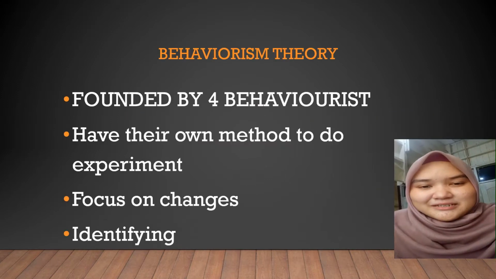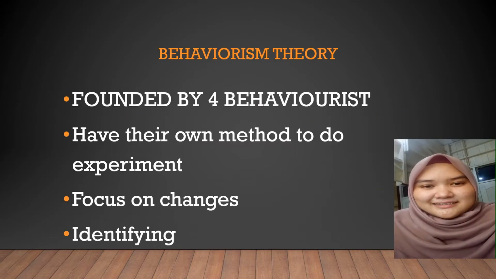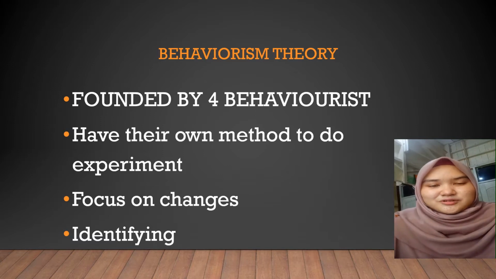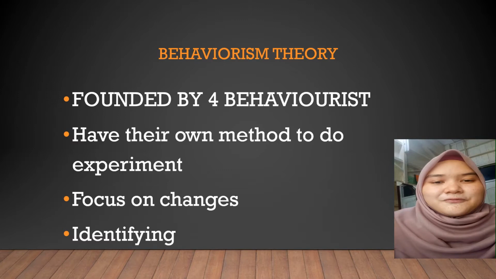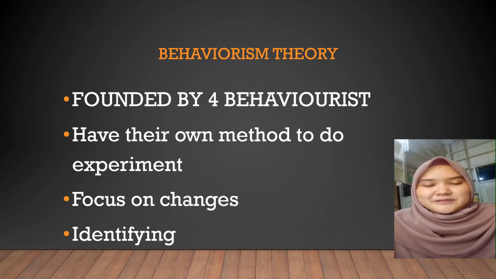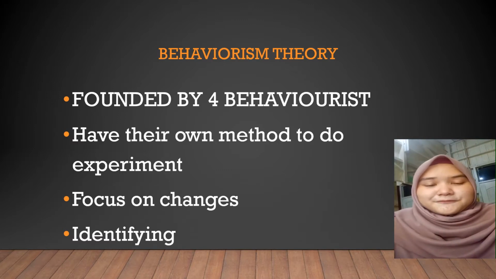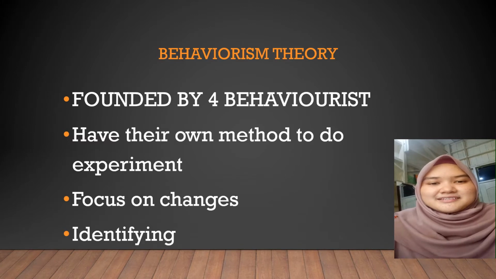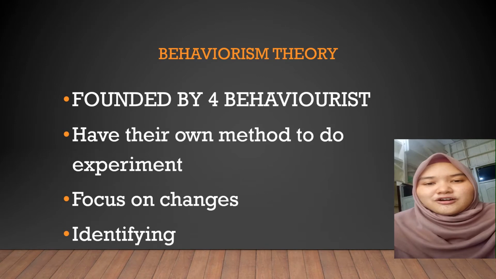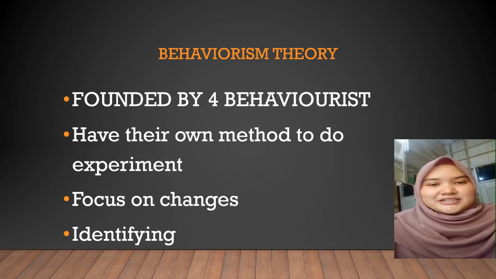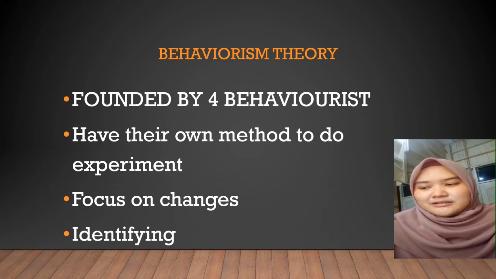Next, I will explain the behaviorism theory. In this theory, I have four founders, but I will only explain three: Pavlov, Thorndike, and Skinner. Firstly, I will explain the overview of the behaviorism theory.